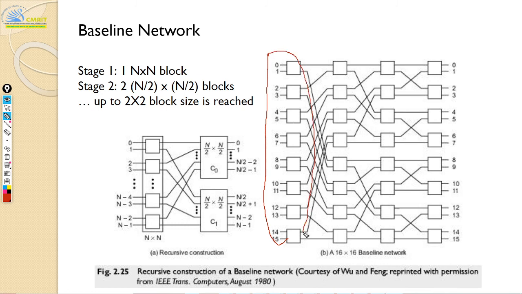and you will go on up to a point where you reach the minimum 2 by 2 block size. So 2 by 2 is the basic size, right? So you'll reach up to that point.